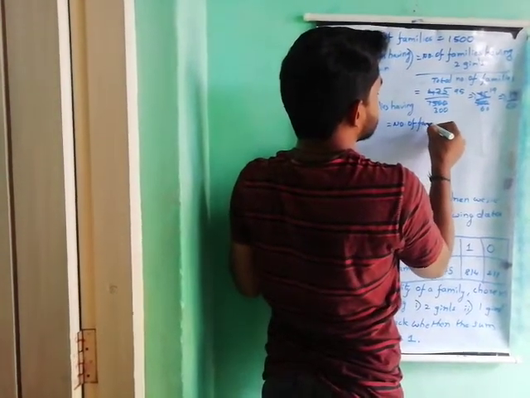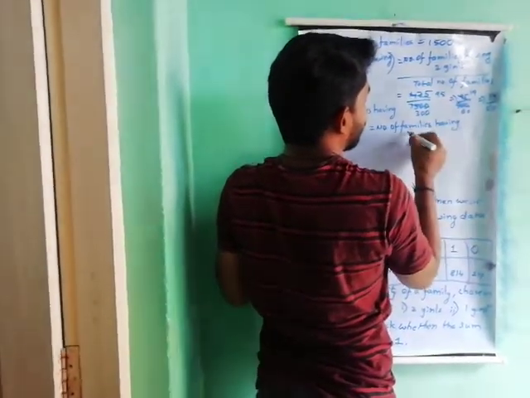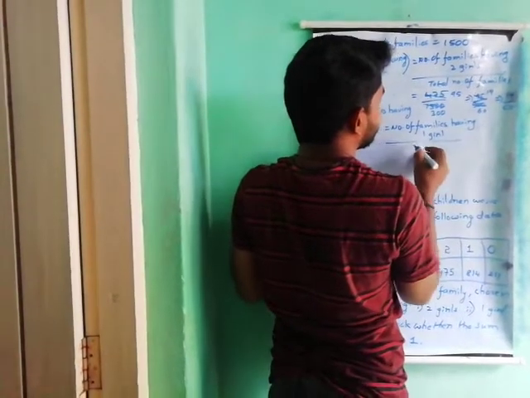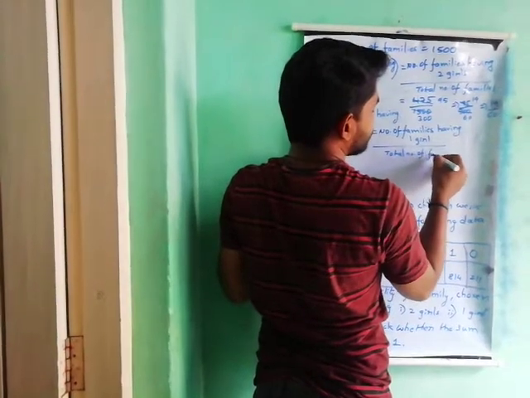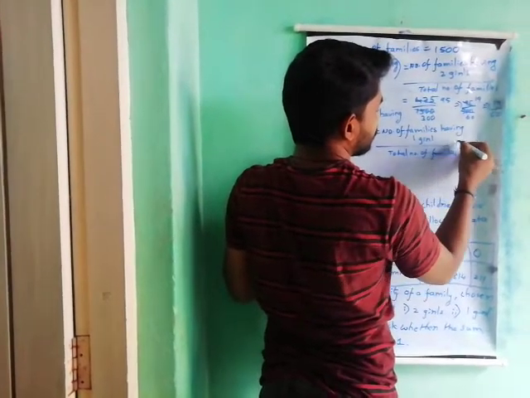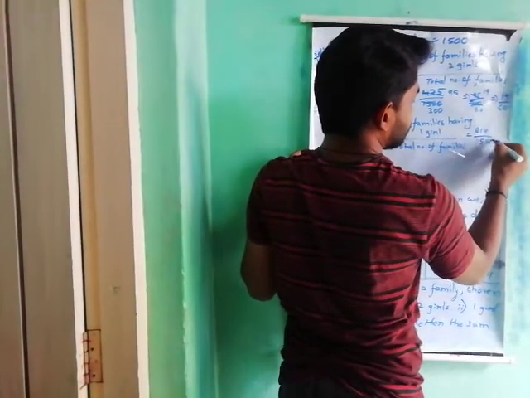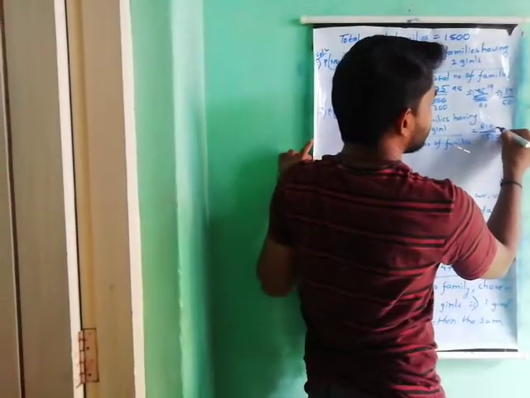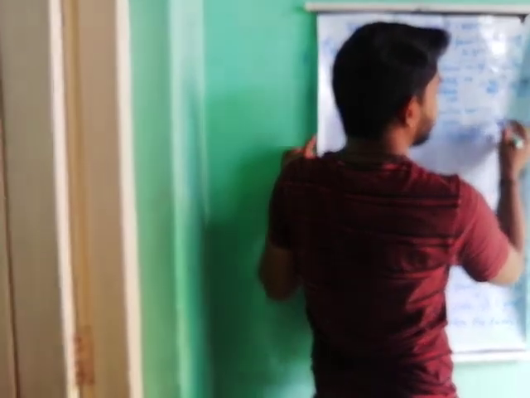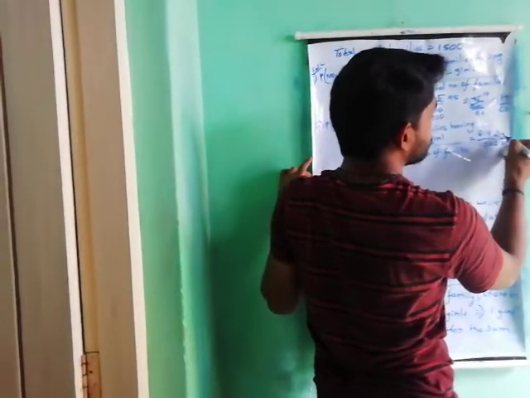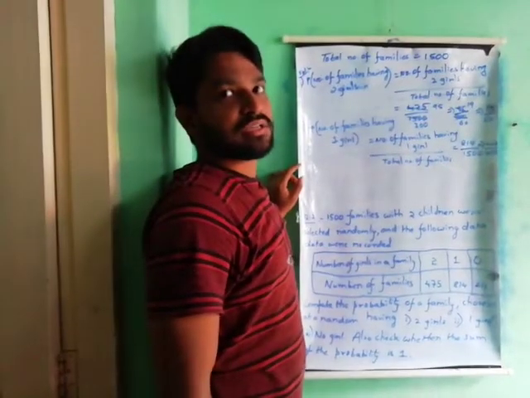Number of families having one girl by total number of families. So 814 by 1500. By cancellation, 750 by 2, 407 by 750.